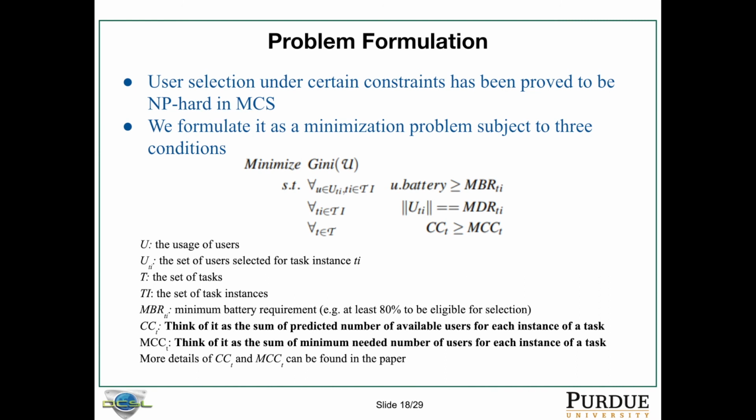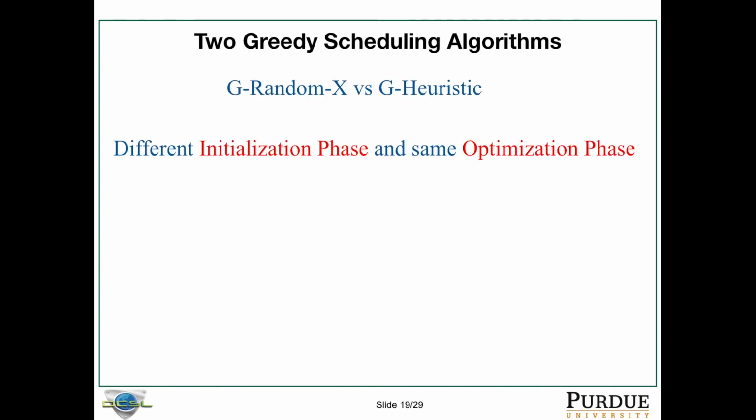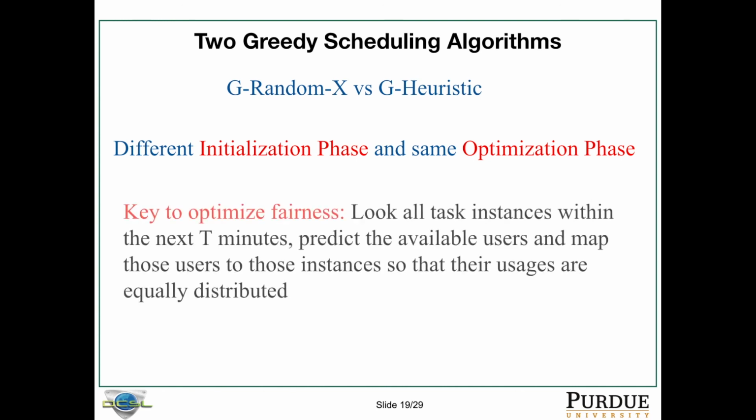And we're trying to minimize the Gini coefficient of the usage of the users that are in the consideration look-ahead window. So the two greedy algorithms are GRandomX and GHeuristic. They have different initialization phases, but they have the same optimization phase. The key to optimizing fairness is that we look ahead and look at all the instances within the t minutes. We predict the available users and we map those available users to those task instances so that the users' usage ultimately will be equally distributed.